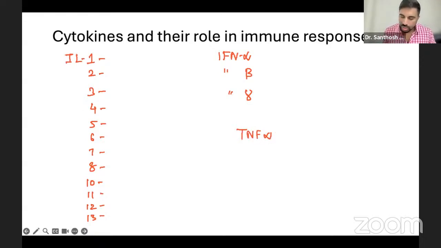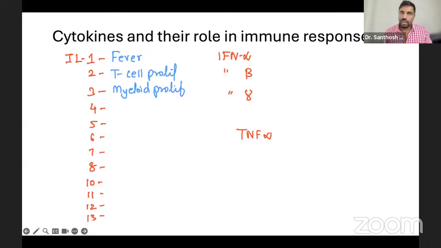See, interleukin 1 is always for fever. I'm going to give a very brief explanation. Most important things you should remember. First, 1 for fever. 2 is for T cell proliferation. 3 is myeloid proliferation, the myeloid cells like neutrophil, eosinophil, RBC, those myeloid proliferations. And 4 is basically causing class switching between G and E, class switching.